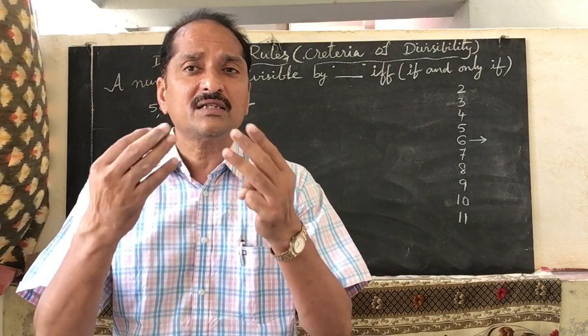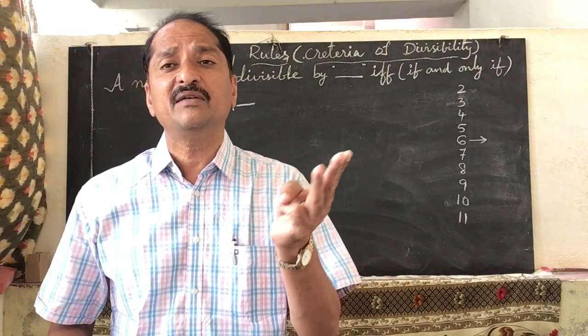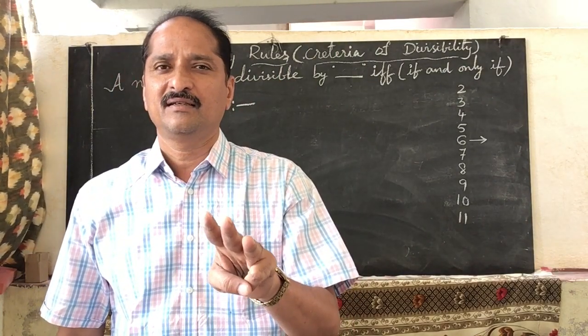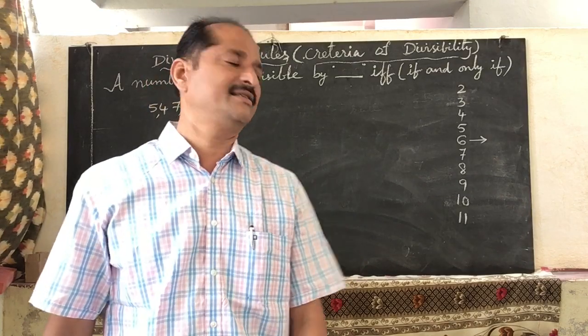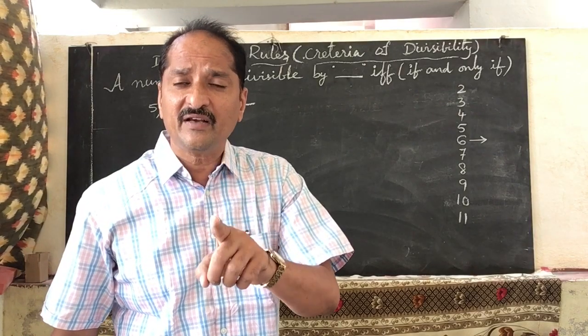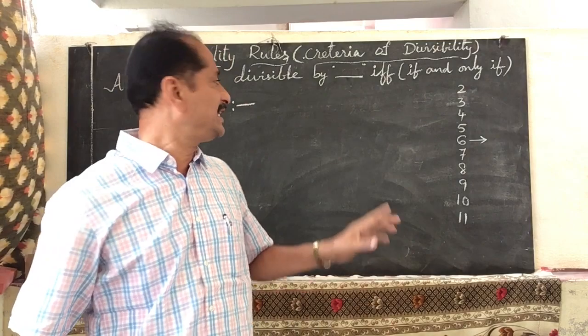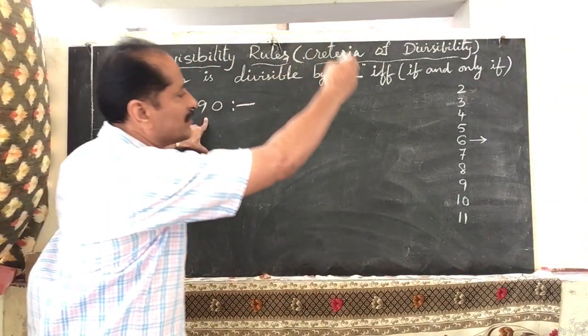Not 2 or 3. 2 and 3. It must be divisible by 2 and it must be divisible by 3. Then only that is divisible by 6. A number is divisible by 6 if and only if it is divisible by 2 and 3. Now check this number with all those numbers.